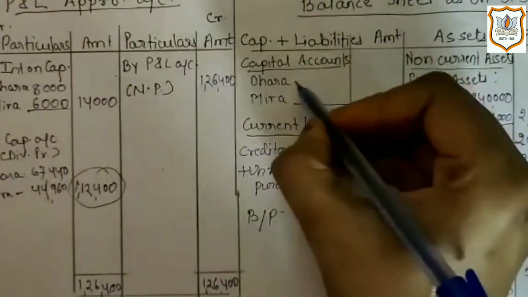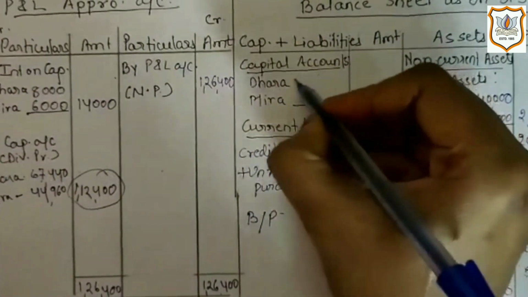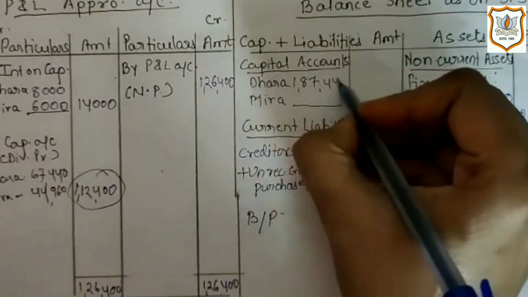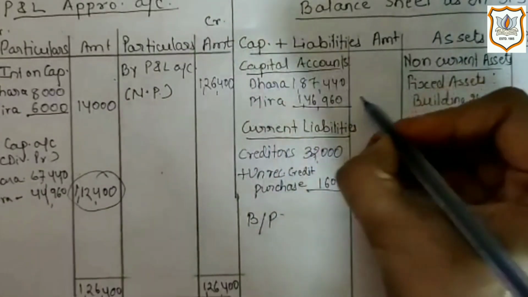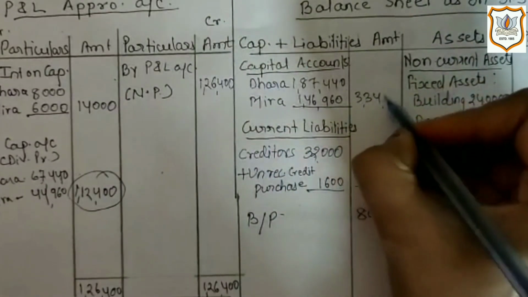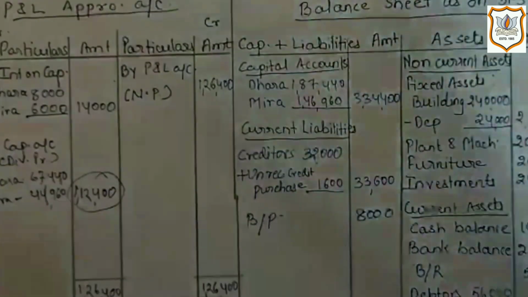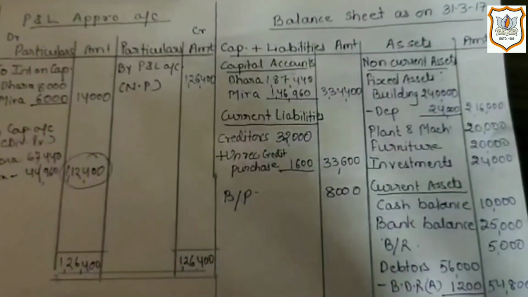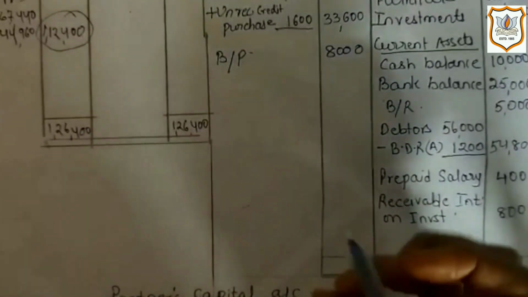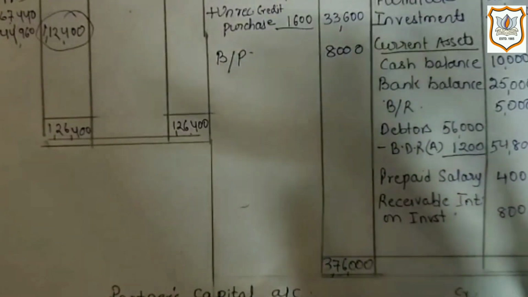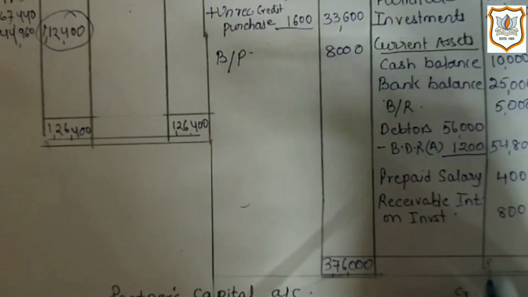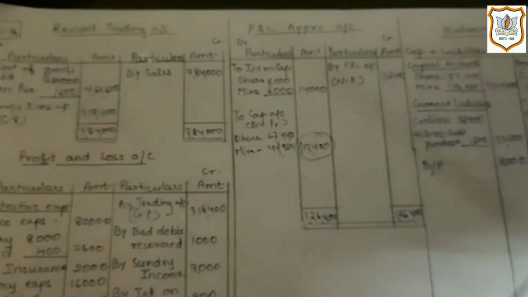As we have got closing capital balance of Dhara and Meera, 1,87,440 and 1,46,960. Total of both this is 3,34,400. Now our balance sheet will get tallied with the total amount of 3,76,000. So this was question number 12.